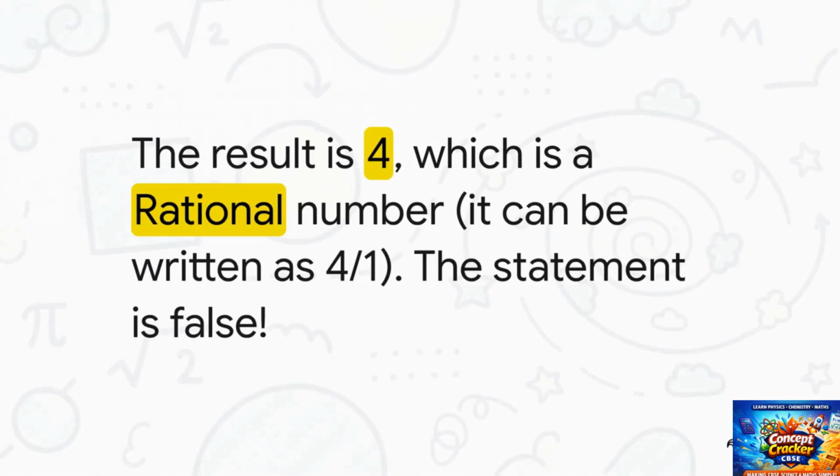And what kind of number is 4? Well, it's a whole number. We can write it as 4 over 1, which means it is absolutely 100% a rational number. So that statement is false. That one little example completely busts the myth. The product of two irrationals is not always irrational.